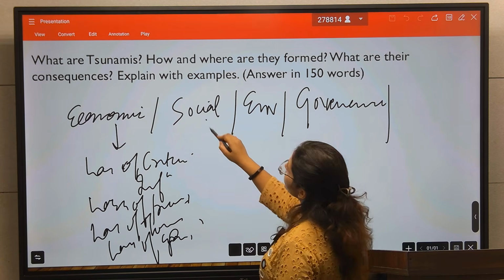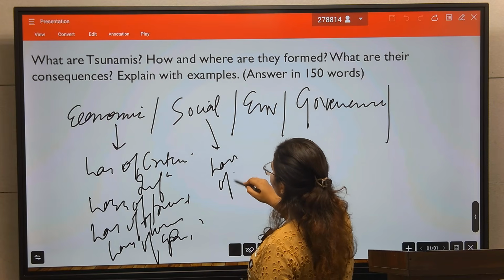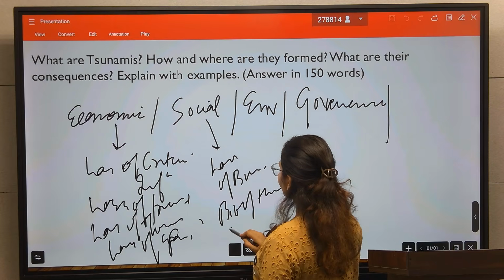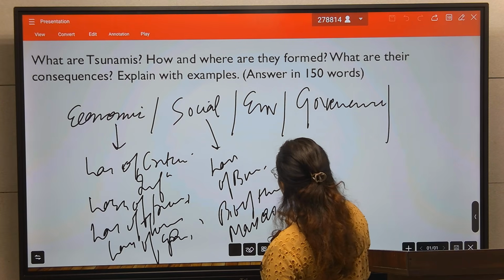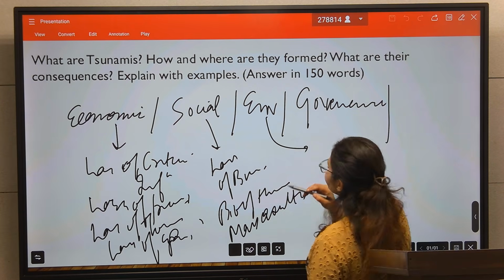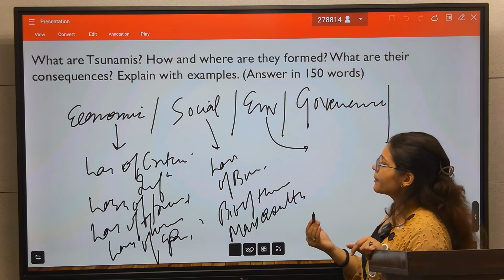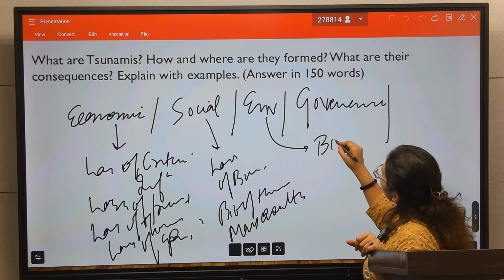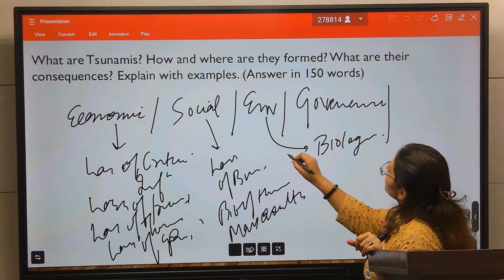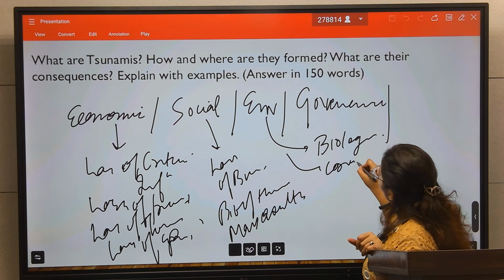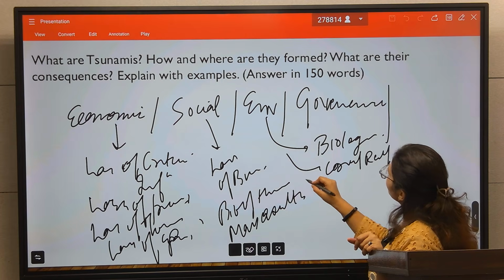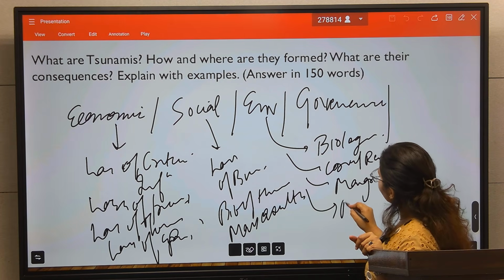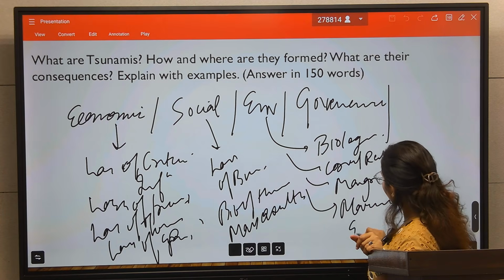Socially, there is loss of human life and mass casualties. For the environment perspective, there is biodiversity loss, coral reef damage, damage to mangroves, and impact on the marine ecosystem.